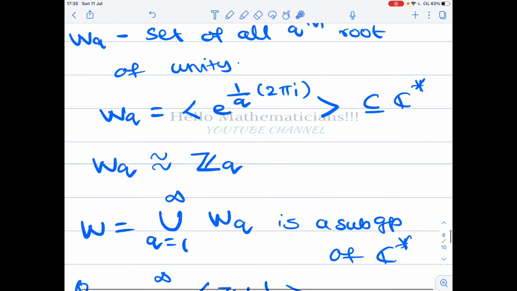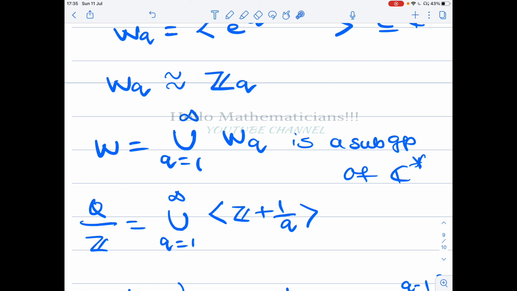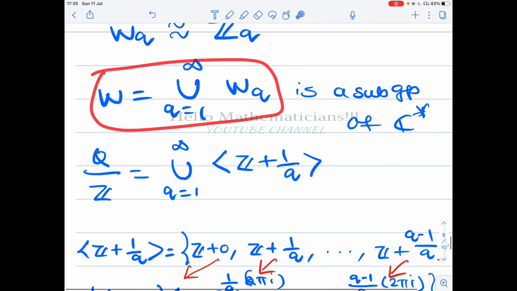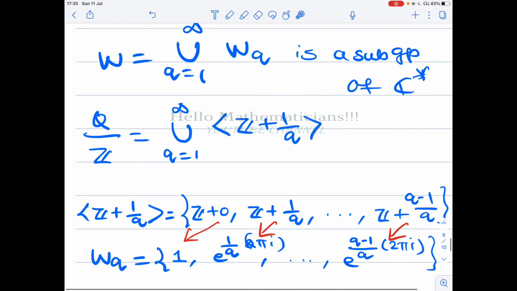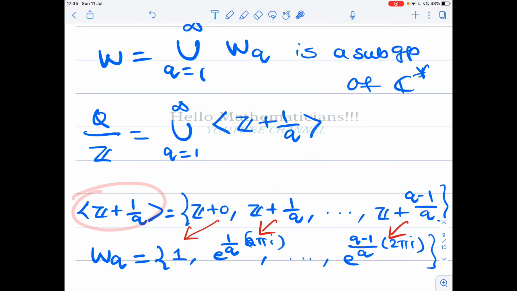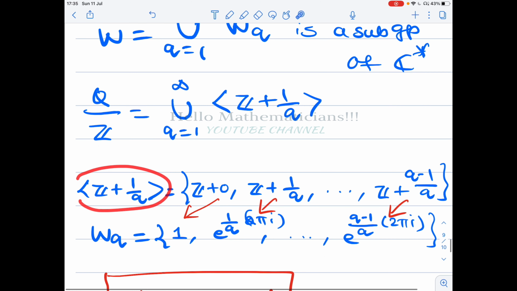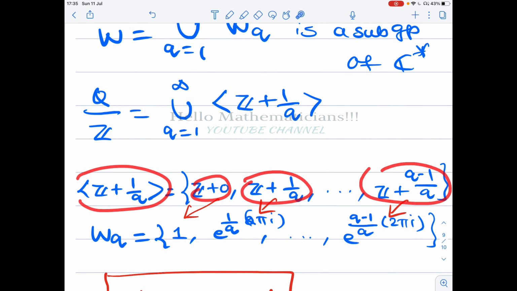Okay, now I define W equal to the union over q equal to 1 to infinity of Wq. Okay, the union of all qth roots of unity. Then this is a subgroup of C star, one can verify directly. You see, Wq is a cyclic subgroup of order q. Q mod Z is equal to the union over q equal to 1 to infinity of the cyclic subgroup generated by Z plus 1 by q. Now the subgroup generated by Z plus 1 by q is of the form Z plus 0, Z plus 1 by q, etc., Z plus q minus 1 by q.